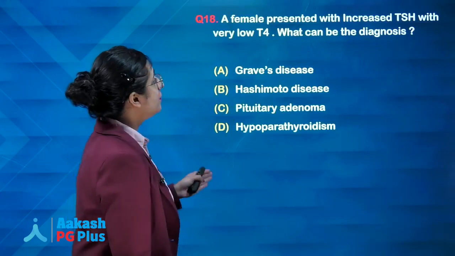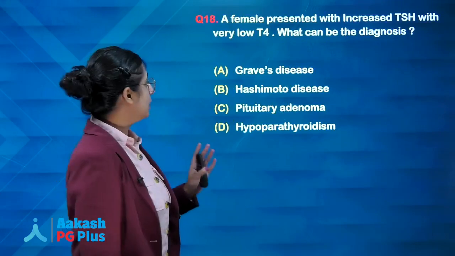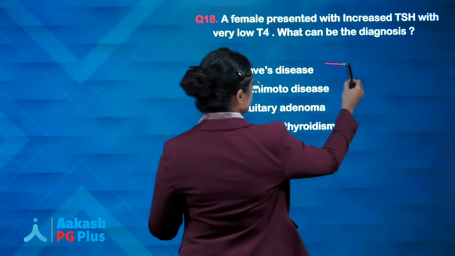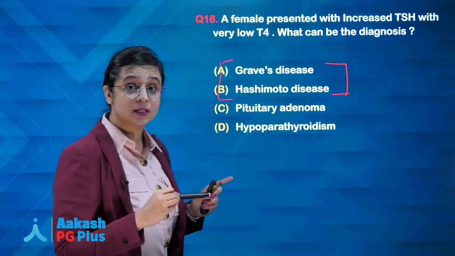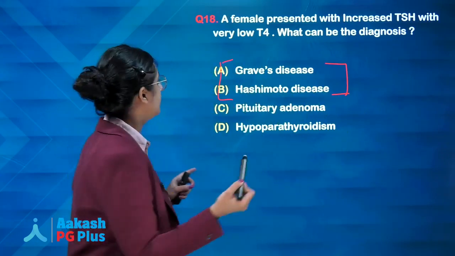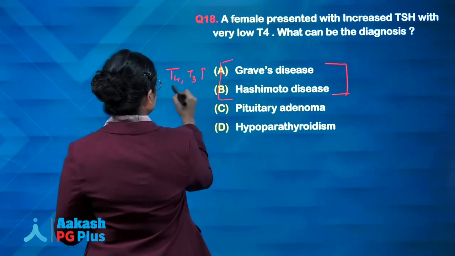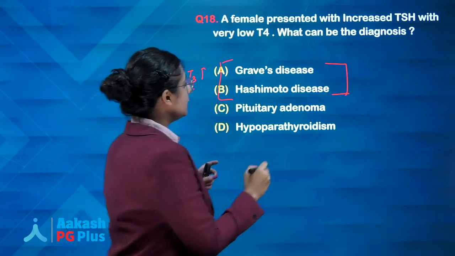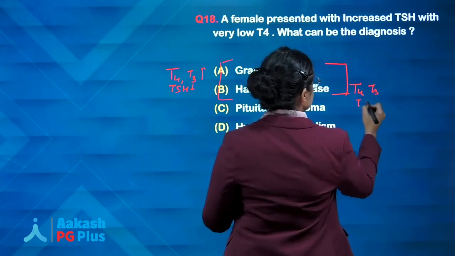Next, a female presented with increased TSH and a very low T4. What will be your diagnosis? Mostly you will confuse between these two options. Graves' disease is a condition of hyperthyroidism, that means T4 and T3 will be high and TSH will be low, compared to Hashimoto's disease, where T4 and T3 are low and TSH is high.